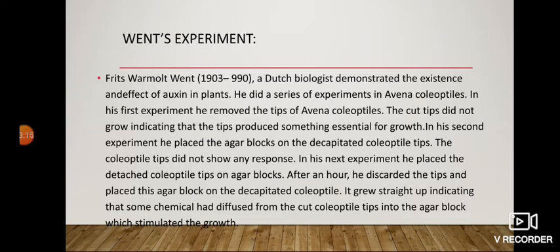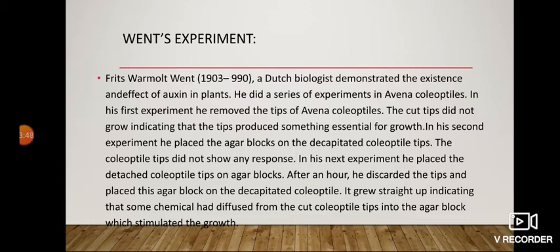Frits Warmolt Went, 1903 to 1990, a Dutch biologist, demonstrated the existence and effect of auxin in plants. He did a series of experiments in Avena coleoptile. First, he cut the tip of coleoptile. No growth was observed. In the second experiment, he placed the agar block on the cut end. Here also no growth was observed.